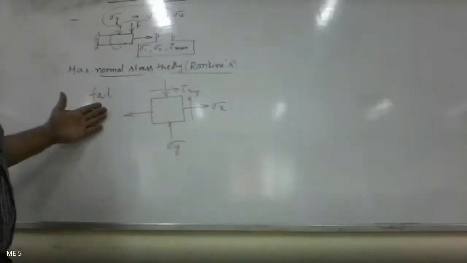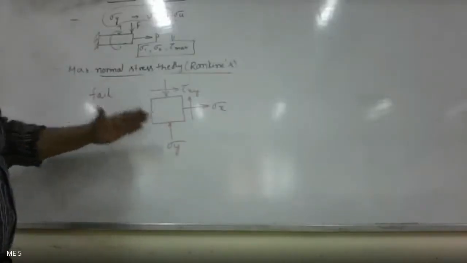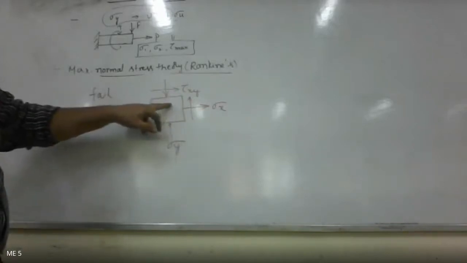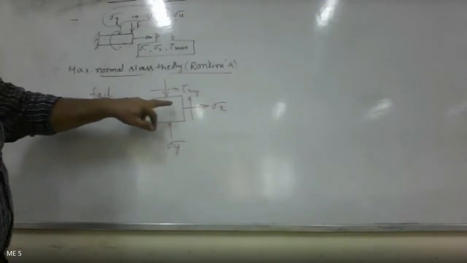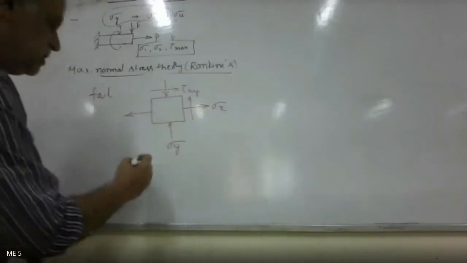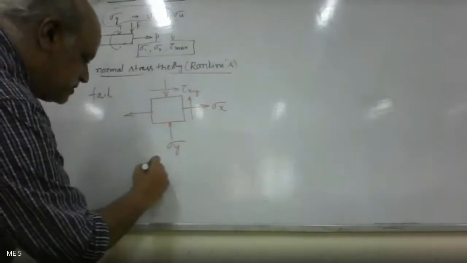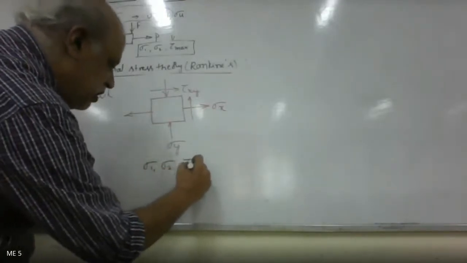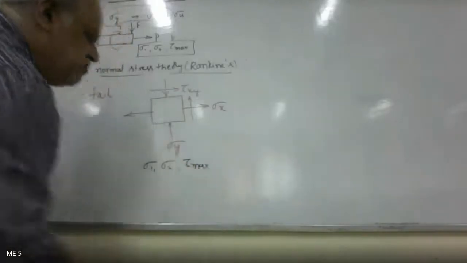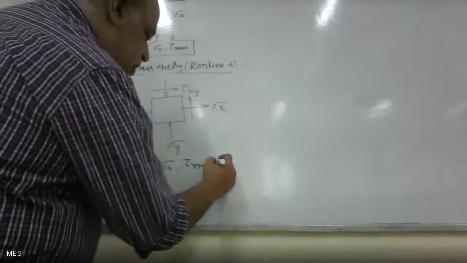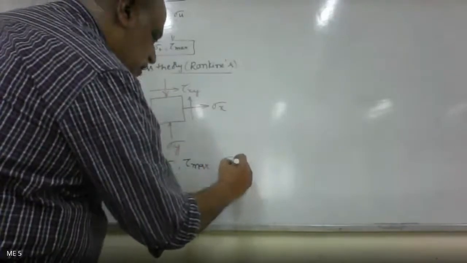So a component which is subjected to biaxial or triaxial stress system would fail if one of the principal stresses, sigma 1, sigma 2 or tau max, becomes equal to the yield stress of the material.